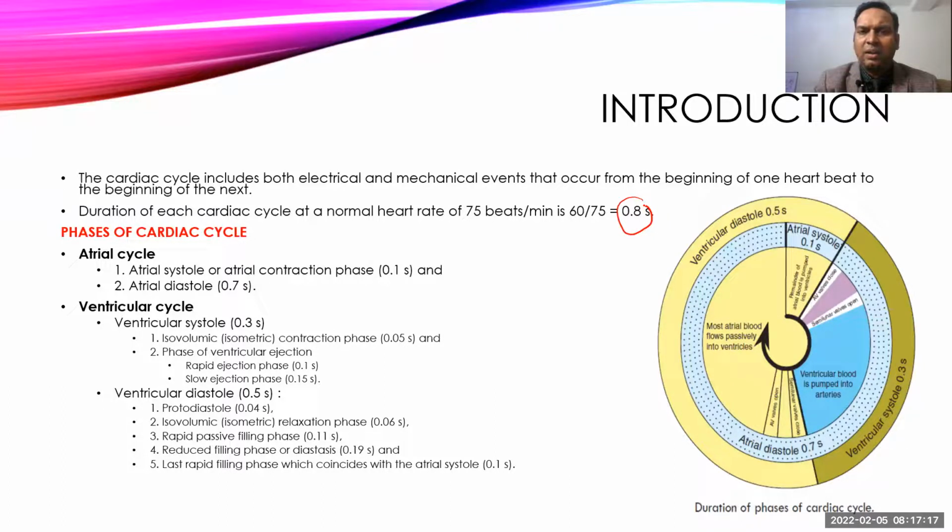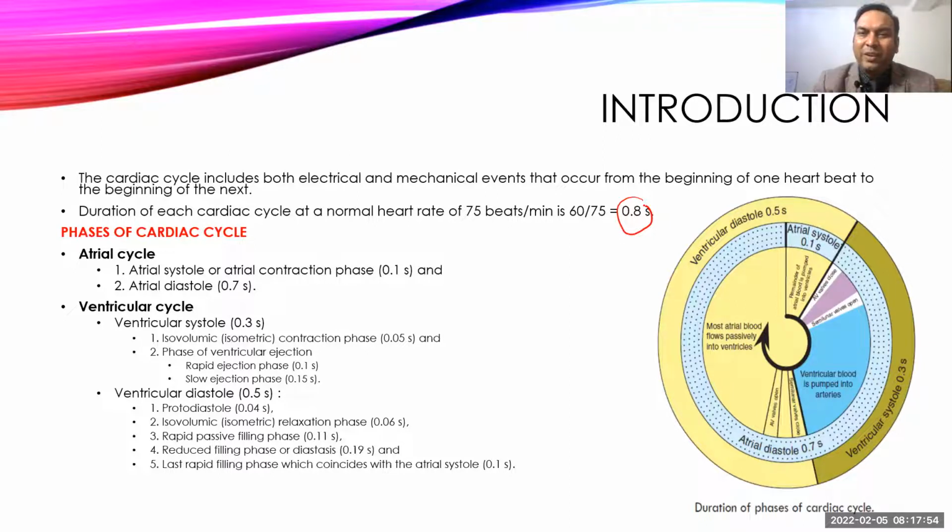So the normal cardiac cycle starts from the start of the heartbeat till it ends. From one heartbeat to just before the beginning of the next heartbeat, whatever events occur, everything, including the mechanical, like the contraction, relaxation, increasing the pressure, decreasing the pressure, flow of the blood, as well as the electrical, which causes depolarization and repolarization in the muscles. All those events together, we call the cardiac cycle.